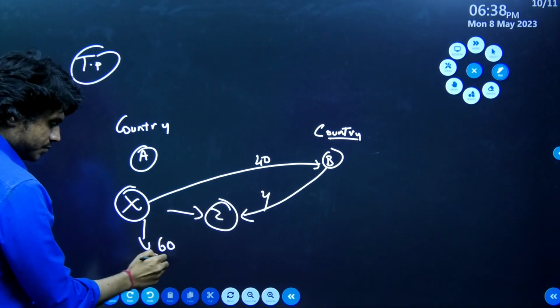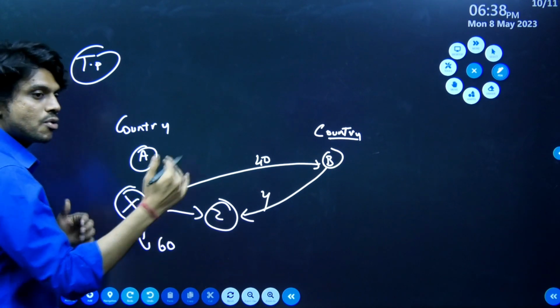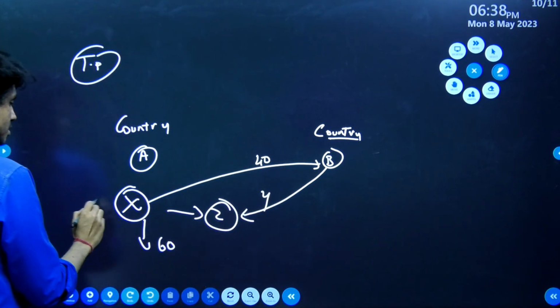Now whatever the product cost, overall the benefit, let's assume it is 100 rupees.